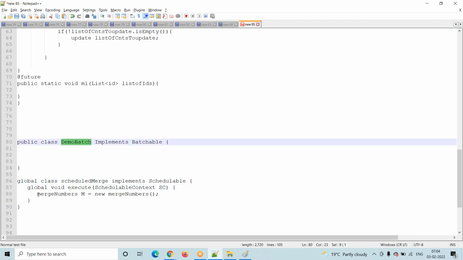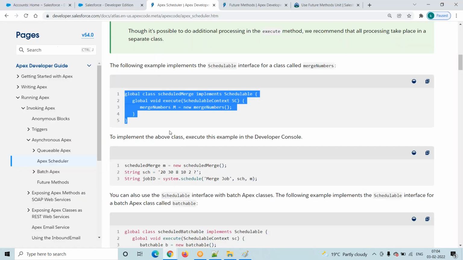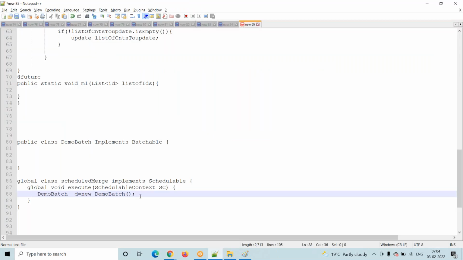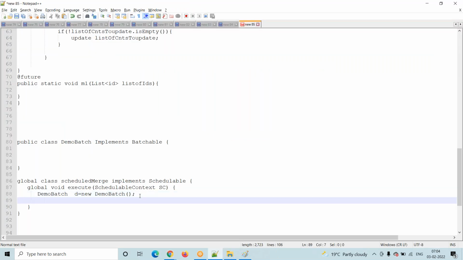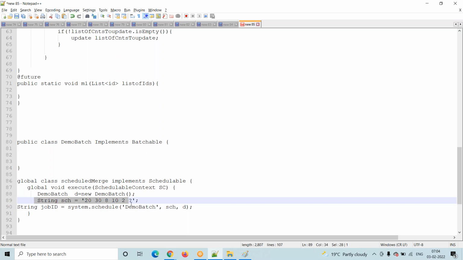Then we create an instance of this one: DemoBatch d = new DemoBatch(). Then, to schedule, we use System.schedule. This is a name, for example, 'This demo batch is scheduled'. Then which batch we are trying to schedule, this d batch, we write here. And when to run, that timing we mention here.